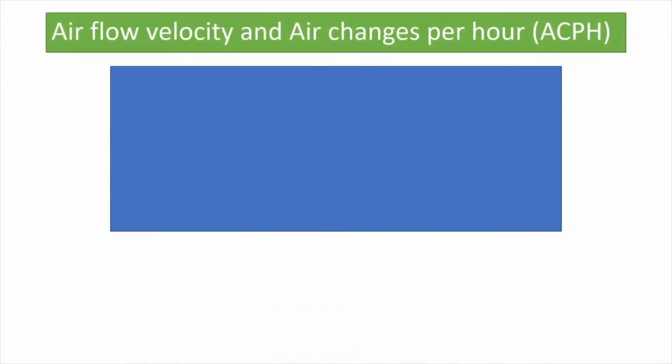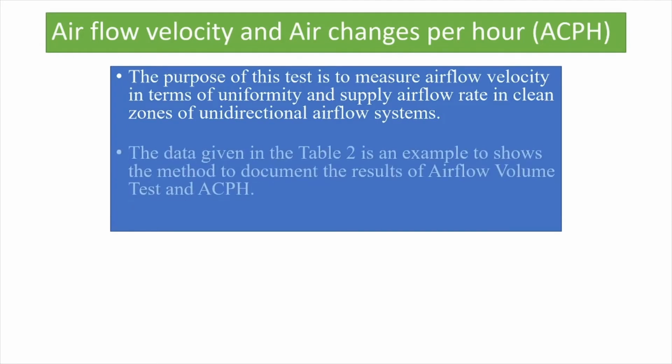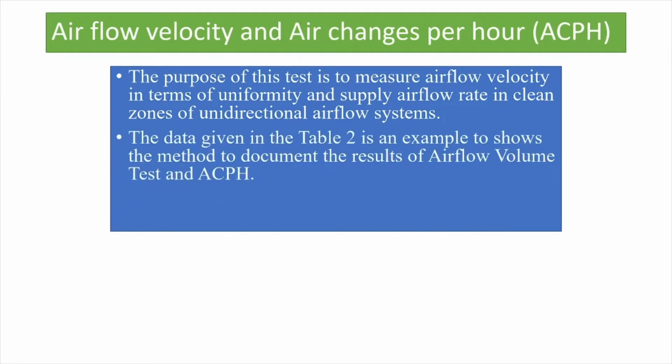Proceeding on to the next factor, that is airflow velocity and air changes per hour, that is ACPH. The purpose of this test is to measure airflow velocity in terms of uniformity and supply airflow rate in clean zones of unidirectional airflow systems. The data given in the next table, that is table 2, is an example to show the method to document, that is establish documented evidence of airflow volume, how much volume of air is flowing across the cross-sectional area, and ACPH calculation.